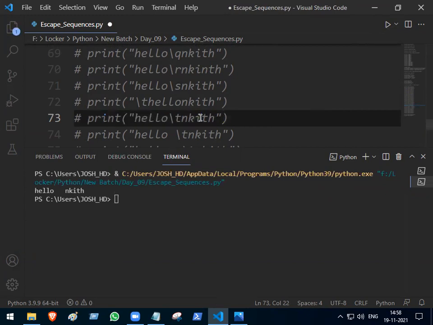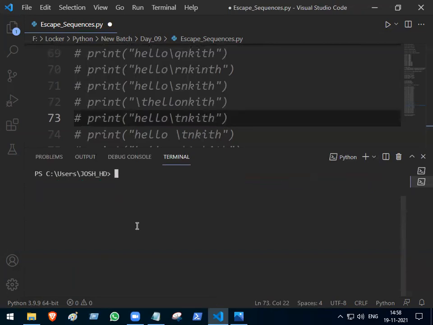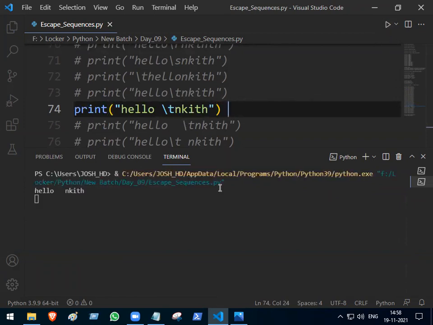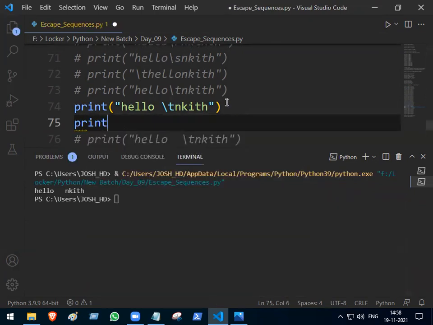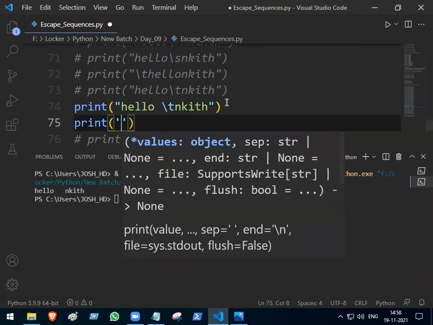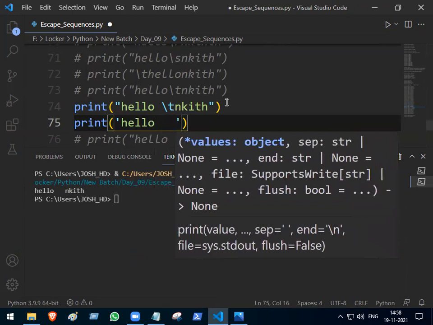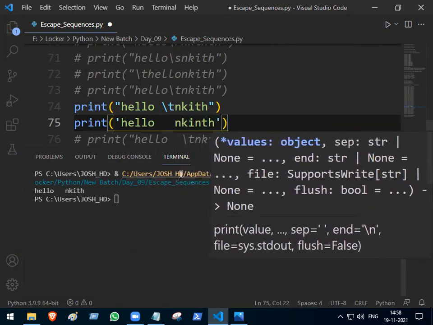Okay. Before backslash t, if I have a space, what do you think, how many spaces will I get there now? Again I get only 3 spaces. Sir, want proof? Okay. Print hello, 1 space, 2 space, 3 space, NKINTH.